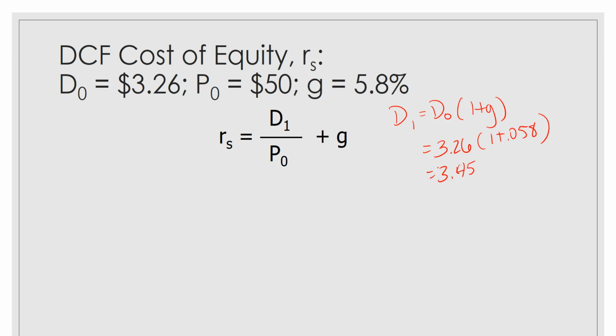Now we can plug that into our discounted cash flow method, which says $3.45 divided by the current price of $50, plus the constant growth rate of 5.8%. That gives us a dividend yield of 6.9%. Add to that our growth rate of 5.8%, and we get 12.7%.